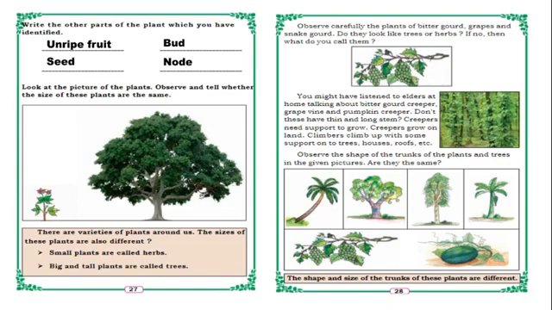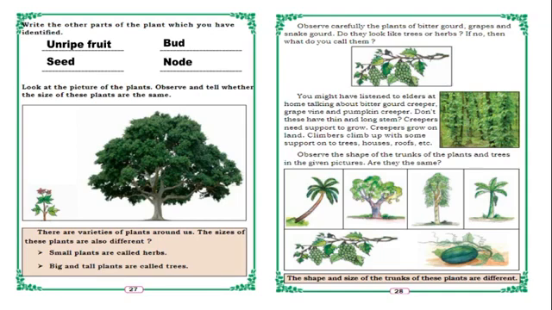In the next page, observe carefully the plants of bitter gourd, grapes, snake gourd. Do they look like trees or herbs? If no, then what do you call them? So grape, what type of plant is it, children? Grapes? Yes, you are correct. It is a climber. It comes under the group of climbers. So the grape plant needs support to grow.